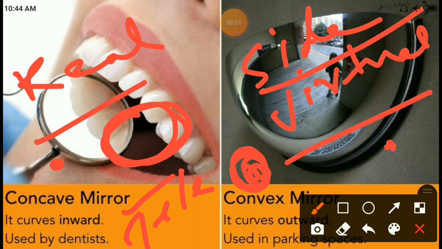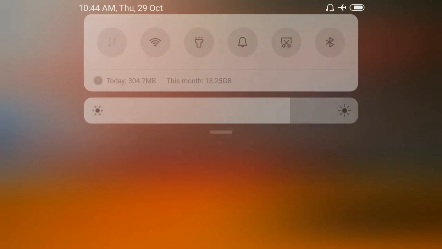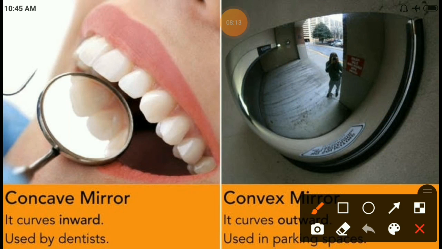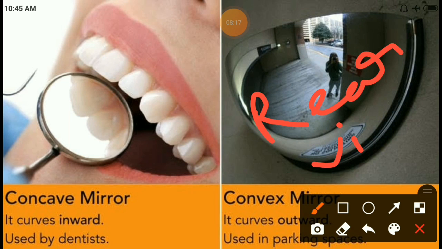Most important: the mirrors we use on the vehicle's side, we also know as rear view mirrors. The mirrors we use as side mirrors of the vehicle, that means the convex mirror, we have to know as a rear view mirror.